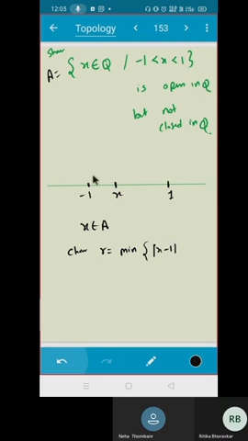I need to see this distance and this distance, and I have to take the minimum of these distances: 1 minus x, and x plus 1. Here x can be anything, it can be negative. Just write it like this: minimum of 1 minus x and x plus 1. I could have written it in terms of mod also.